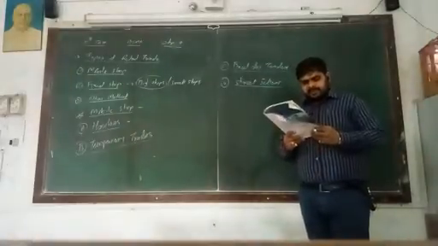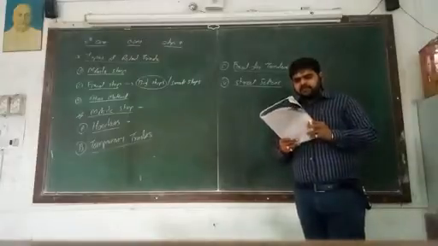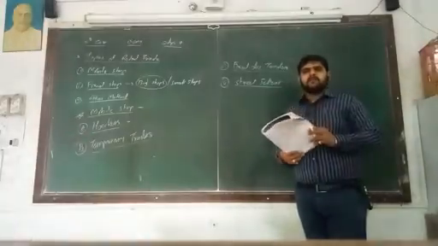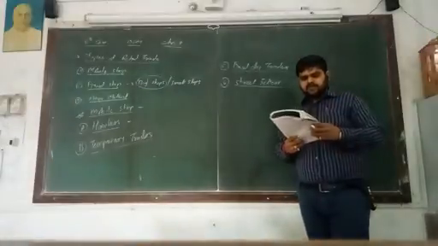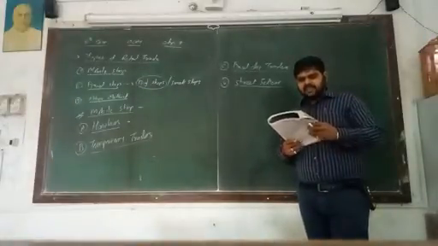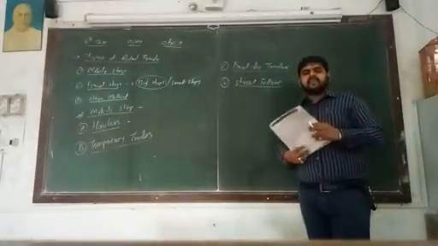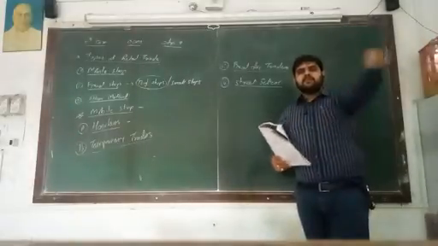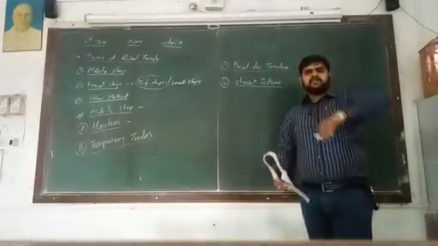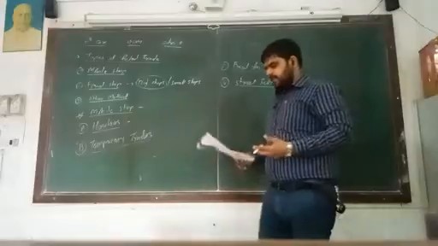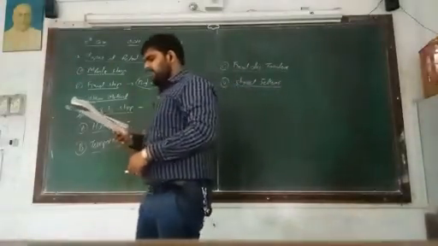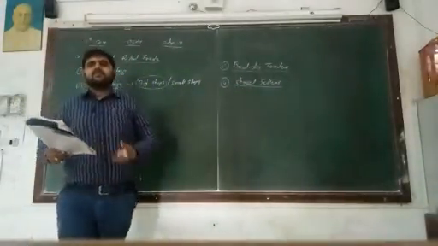Next one is fixed shop. In fixed shop there are various types, six types. Those six types are not completed here, and the first type is the departmental store.